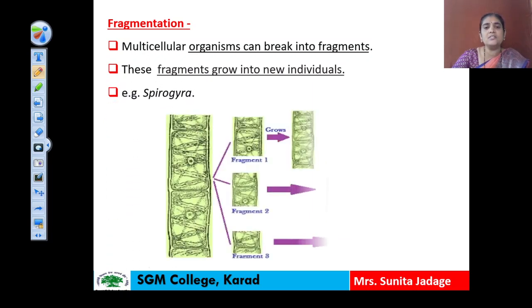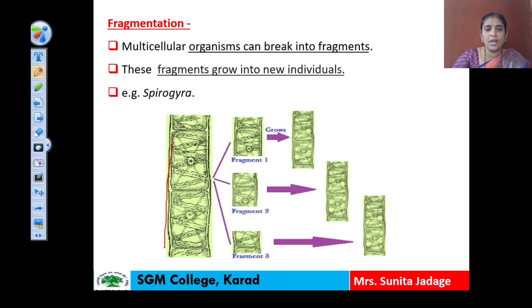We can see in this diagram, this is the parent Spirogyra filament, and this parent filament is breaking into three fragments. This is the first fragment, this is the second, and this is the third. From the first fragment, one individual will grow. From the second fragment, another individual will grow. And from the third fragment, a third individual will grow.